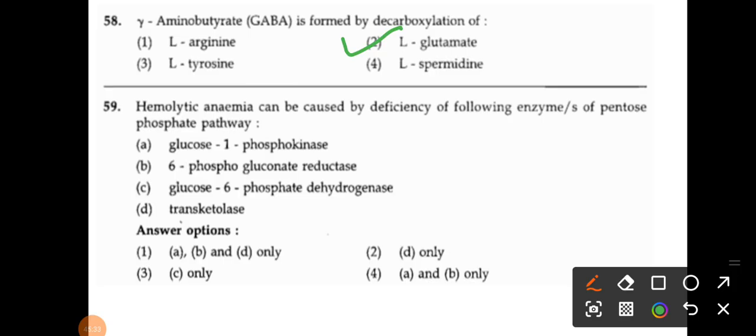Okay. Next, hemolytic anemia can be caused by deficiency of the following enzyme. What are the options? Glucose 1-phosphokinase, 6-phosphogluconate reductase, glucose 6-phosphate dehydrogenase and transketolase. So the correct answer is glucose 6-phosphate dehydrogenase, means option C only. So option number 3 is correct here, because glucose 6-phosphate dehydrogenase is the enzyme responsible for hemolytic anemia. In antimalarial drugs, there is one drug which causes hemolytic anemia, that is primaquine.